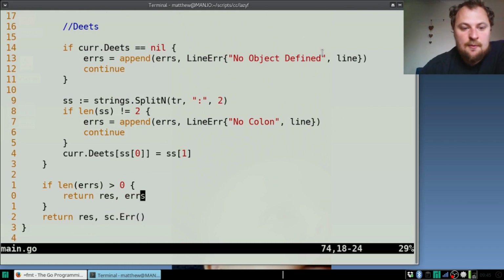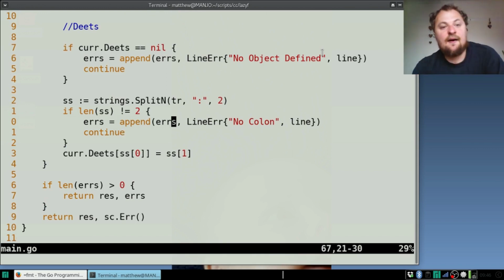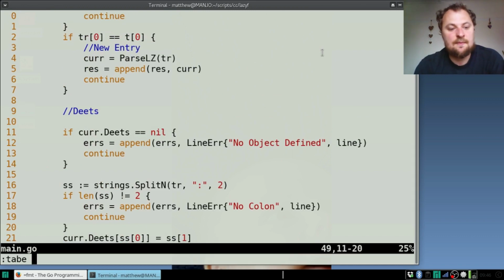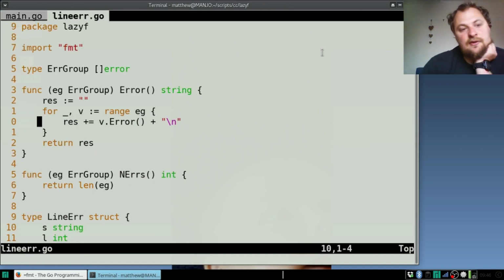And if we get a problem, what I actually did was I stuck the errors in this list of errors, which is actually an error in its own right. That's something I wanted to talk about because I really like the way Golang handles errors, and what this allowed me to do, if I open up error, it was line error, wasn't it? Lineerror.go, was I created this error group, which was itself an error.